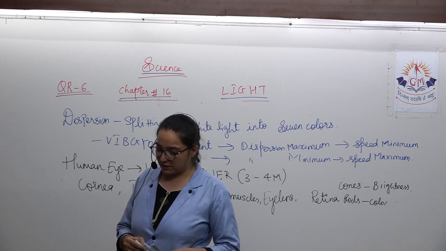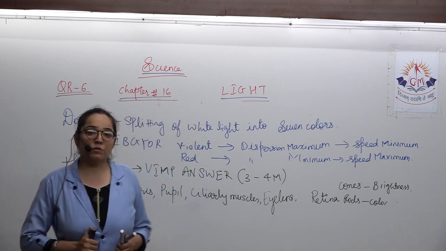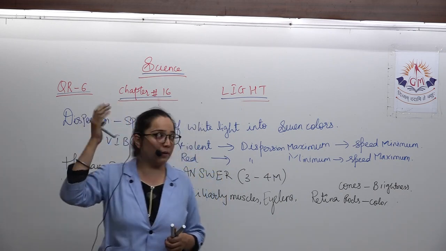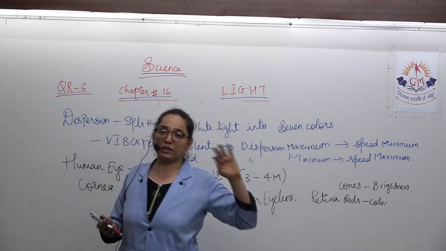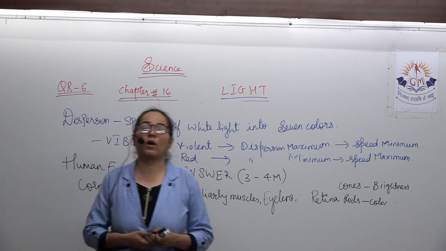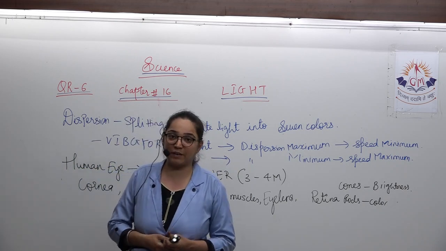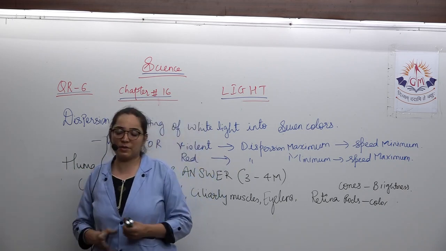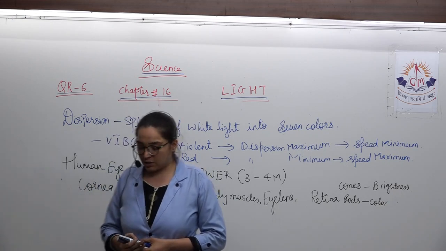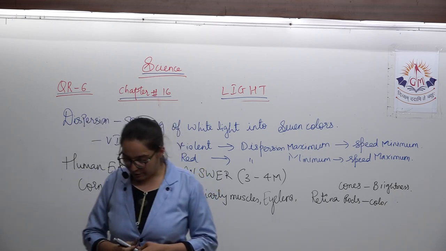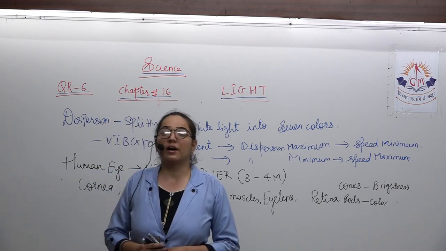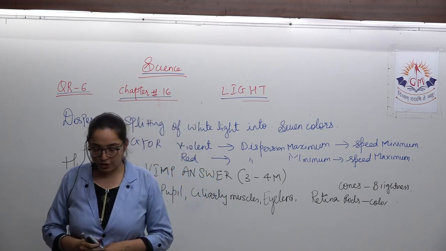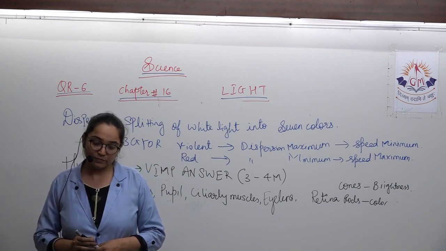The next part is persistence of vision. Persistence of vision means for how much time the image remains on the brain. That is about 1/16 part of a second. That means in 1 second 16 images can remain in our brain, and this principle is widely used in cinematography, where they generally move everything at the rate of about 24 pictures per second.